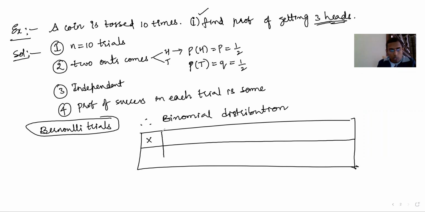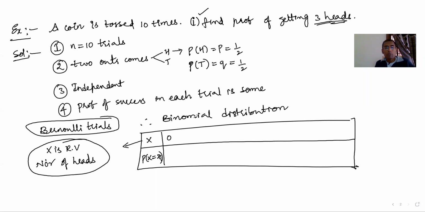So here, what are the x values, and probability of X equal to xi, I am writing. X equal to xi, for example value 0, means number of heads. X is a random variable. What is this random variable? The question is based on heads, so X is the random variable defined as the number of heads. You may get either 0 heads, or 1, 2, 3, 4, 5, 6, 7, 8, 9, 10 heads, any of them can come.